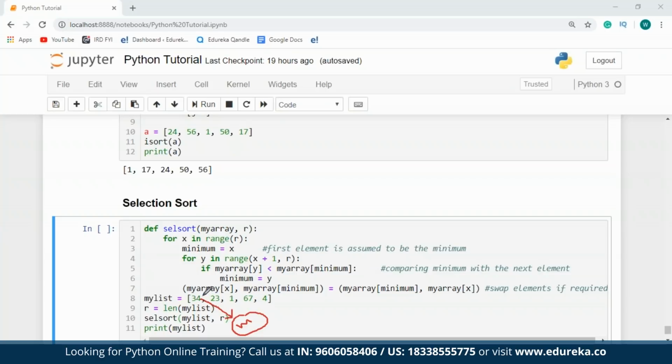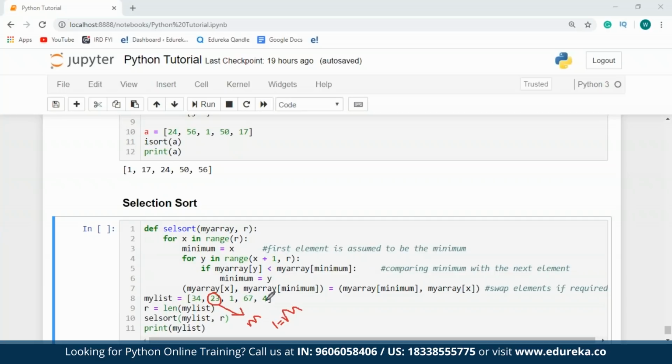So for the first iteration, I'm going to check if 23 is less than 34 or not. Since 23 is less than 34, 23 becomes minimum. So after the first iteration, 23 becomes the minimum value. Next, I'm going to check if 1 is less than 23. Since 1 is less than 23, 1 becomes the minimum value. So after the third iteration, I'll have 1 as the minimum value.